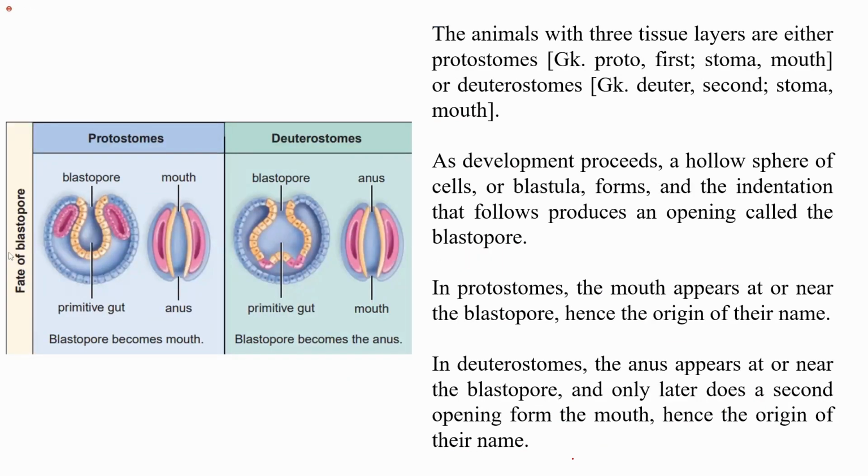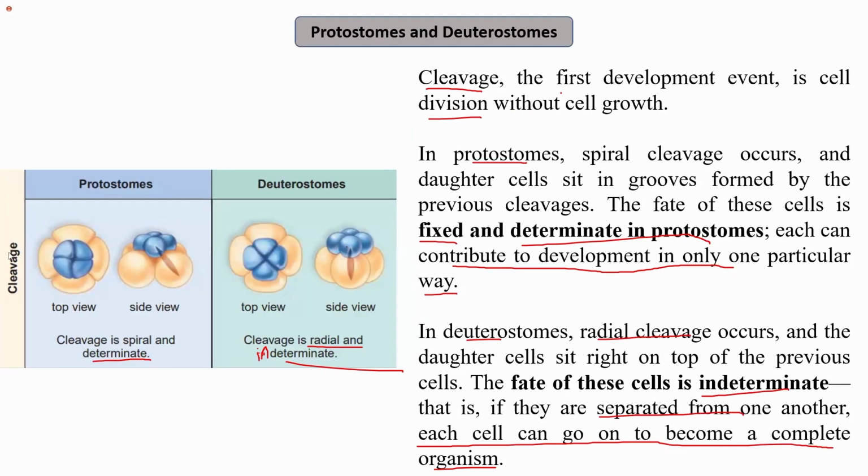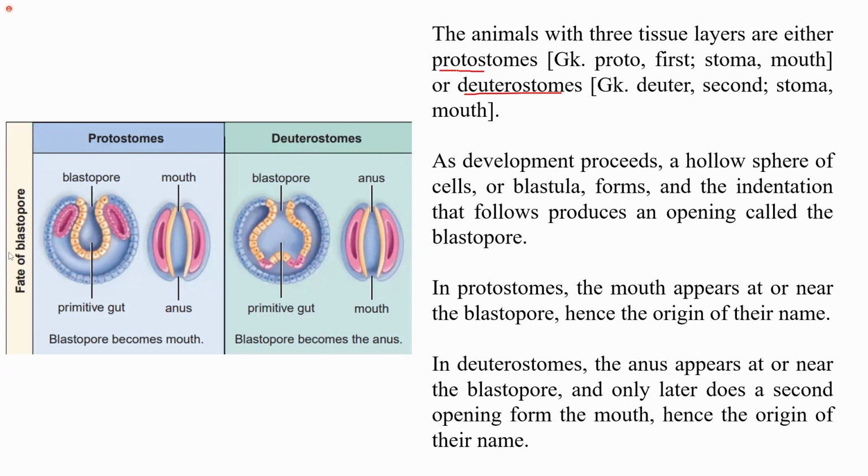If I talk about the fate of blastopore, animals with 3 tissue layers are either protostomes or deuterostomes. So whatever I am talking about is for the triploblastic animals, right? So why are they named protostomes or deuterostomes? Proto means first, stomes means mouth. So if the mouth is developed first, it is called protostomes. Deuter means second, stoma again means mouth. So if the mouth opening is formed second, then it is called deuterostomes.